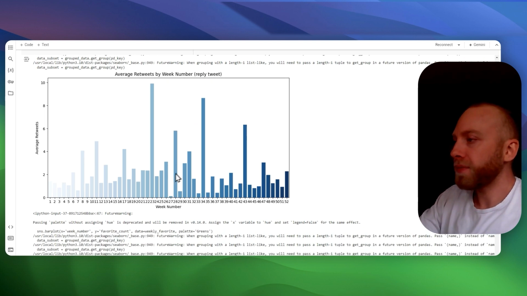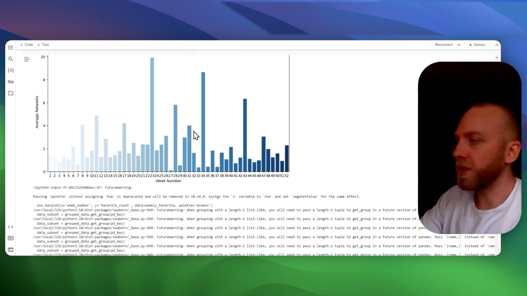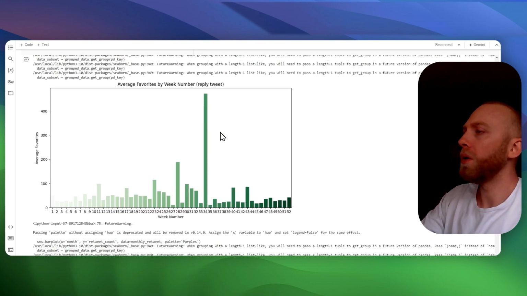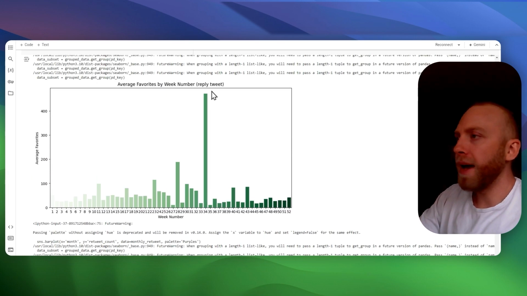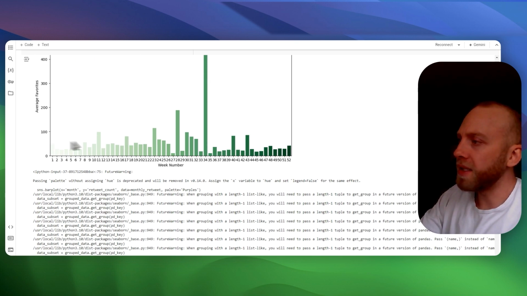So we have the week numbers for the year, and which week numbers perform the best. These are probably the result of just incredibly popular tweets, so there's really no statistical significance in this. Again, this is an outlier, as you can see. The rest seems pretty steady.